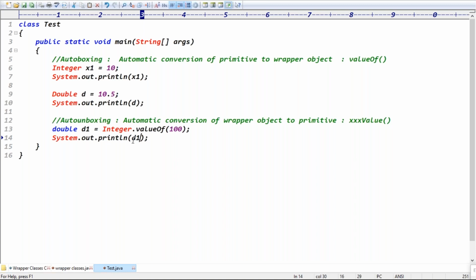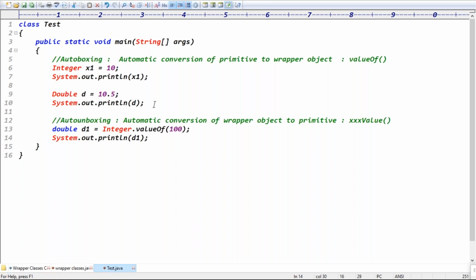Conversion of wrapper object to primitive, or wrapper object to string, right? How to convert the wrapper object to primitive? We have to use the xxxValue method, and for wrapper object to string we simply use the toString method, right? Those are two examples. The third example is autoboxing. What do you mean by autoboxing? Automatic conversion of primitive to wrapper object. That is called autoboxing.